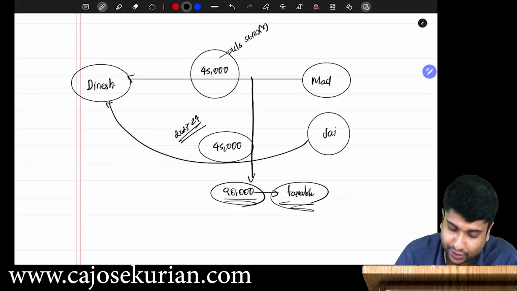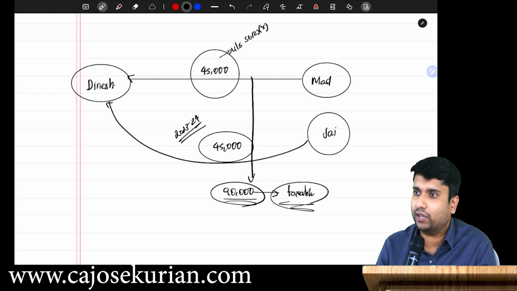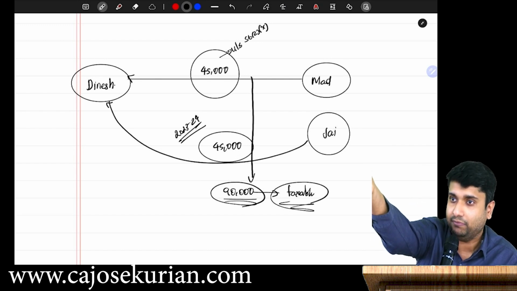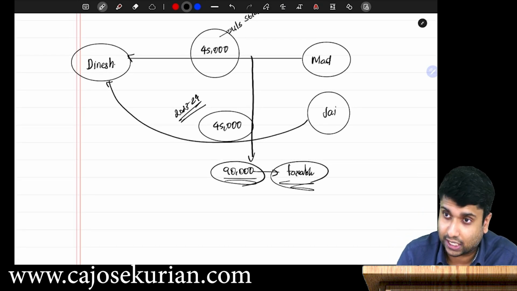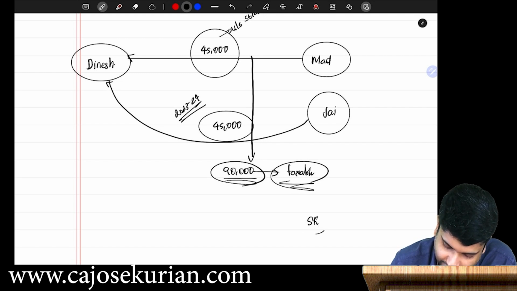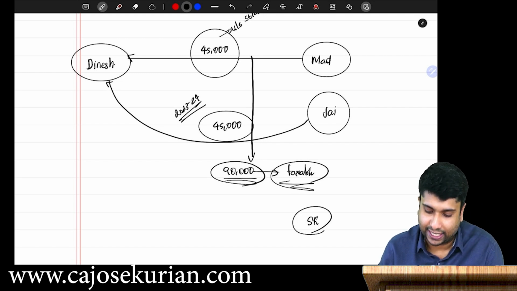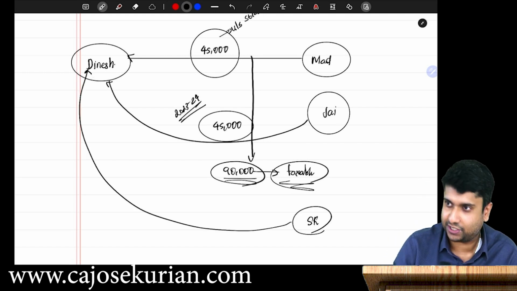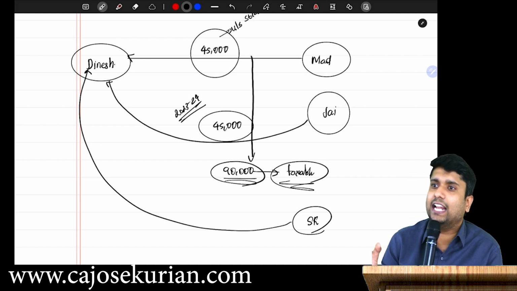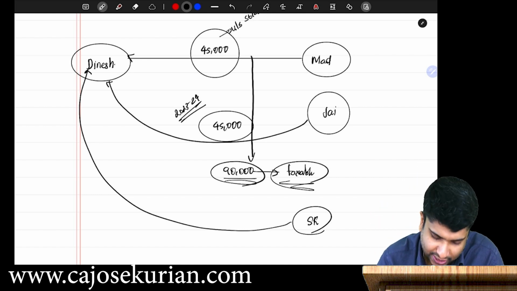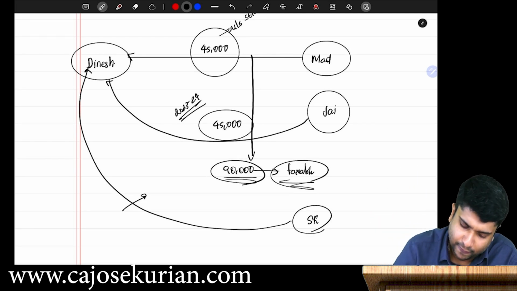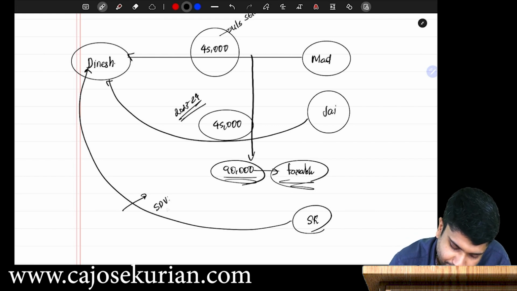Say Dinesh continued his walking, and he met the next person. What's your name? Srikanth, SK. Say he met SK. Whenever he met SK, SK transferred his house property to Dinesh, and in this transfer, the stamp duty value of the house property, say it is 10 lakh.